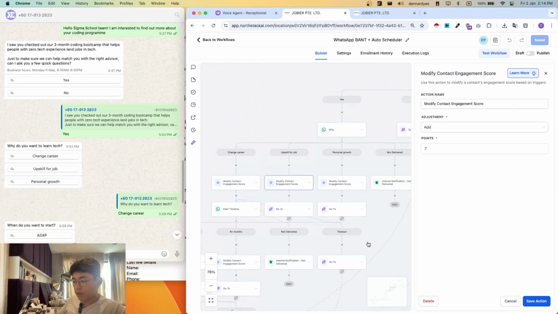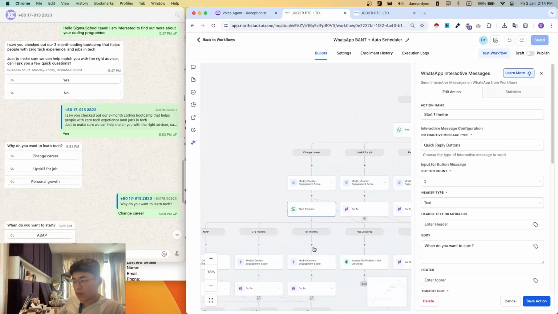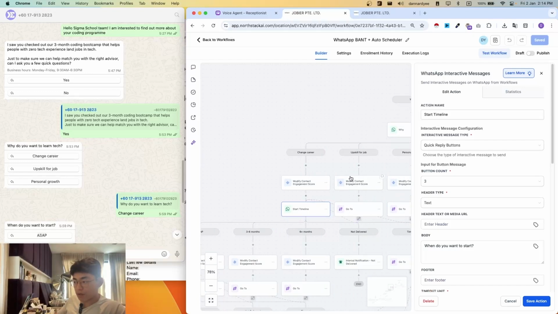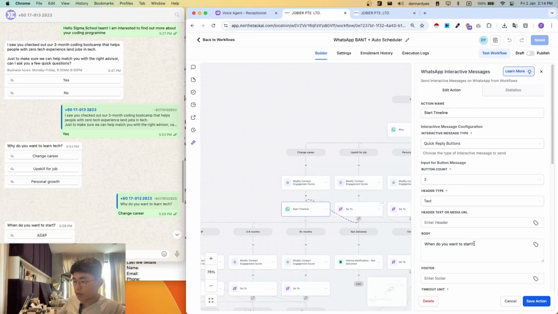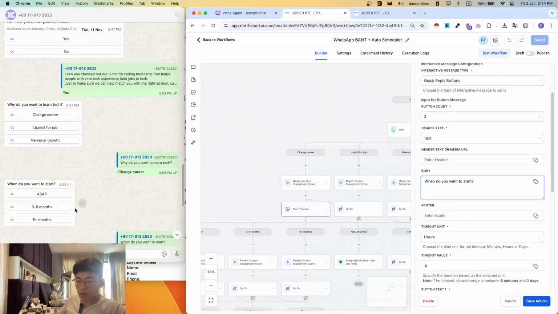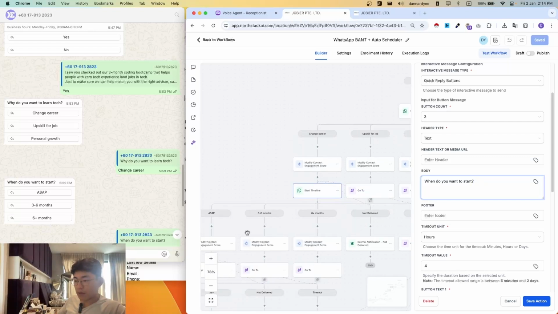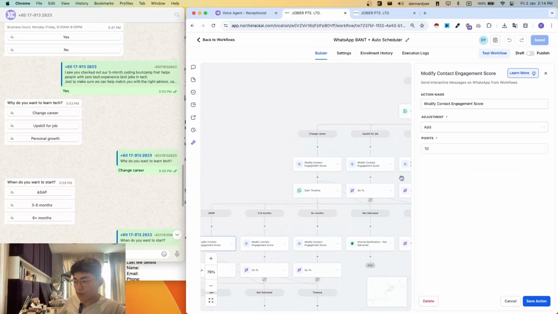Next, we'll follow up with the next question, which is the start timeline. All of these answers, depending on whichever path they choose, will lead to this next question, which is when do you want to start. Similarly, if they chose ASAP, they'll have a different engagement score, for example 10, 7, 5.